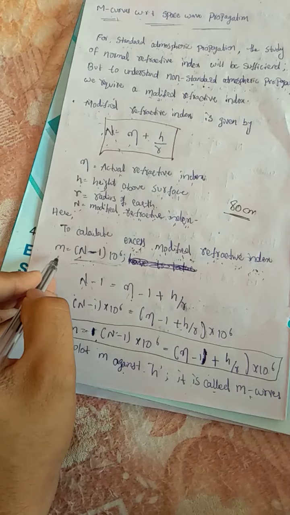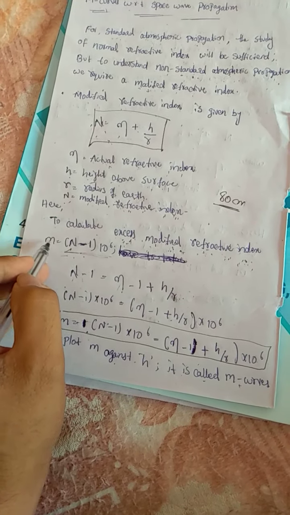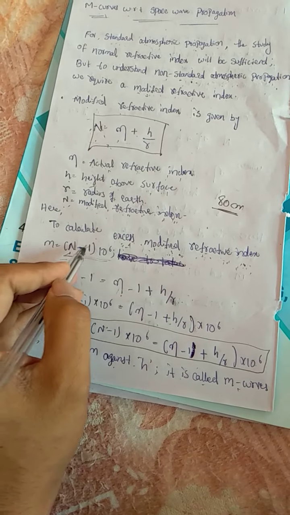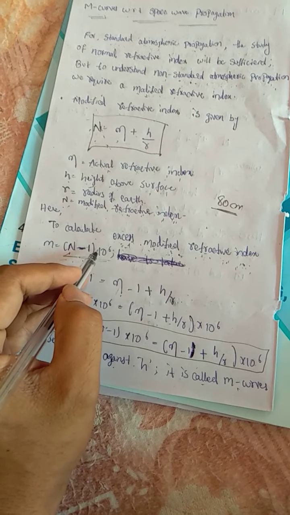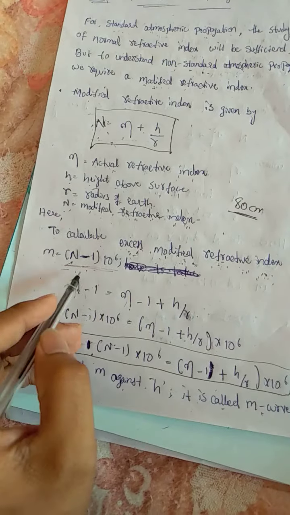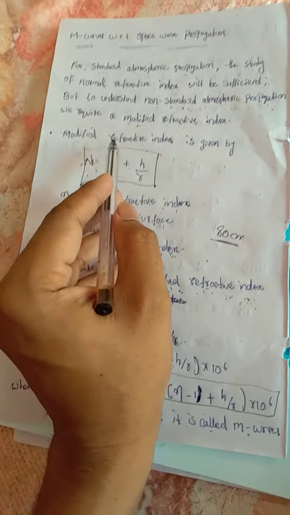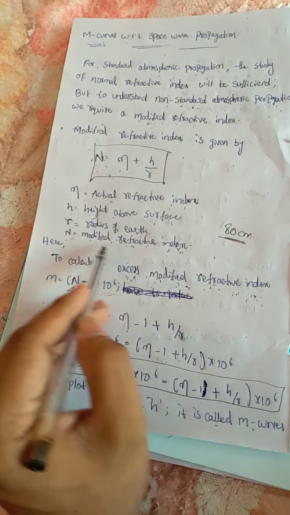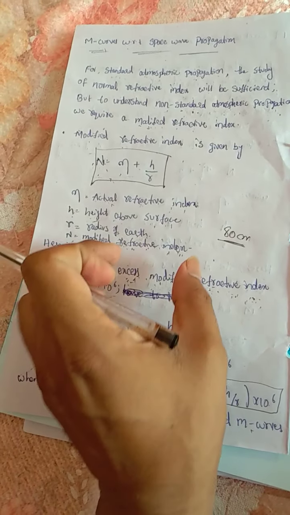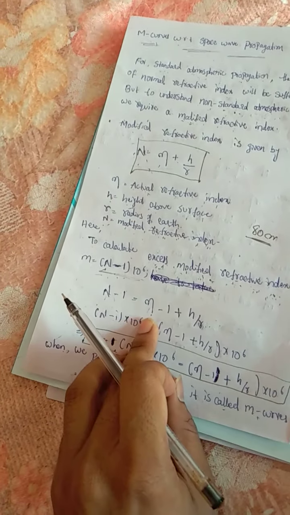We have a small expression, M equals N minus 1 times 10 to the power of 6. Just substitute this small expression into the formula. What do we mean by modified refractive index? It is one of the refractive indices.